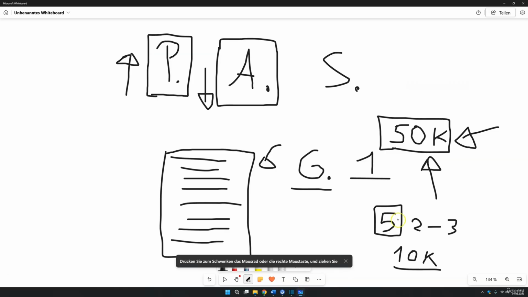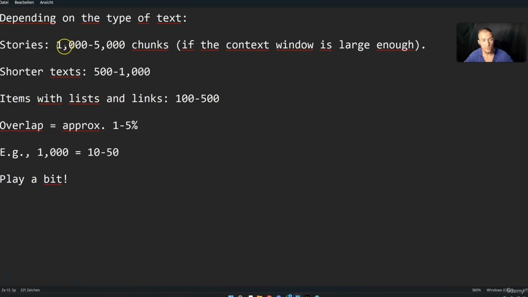Your RAG application is also faster if you do not have to send out 50,000 tokens in every query. So 1000 is a perfect mix between stories and shorter texts, but maybe it's not optimal if you have items with lists and links. If you use items with lists and links, just go a little bit down. Generally speaking, you always have just a word and then the price, and for that reason the chunk size should be small, so that the LLM looks at this small chunk and finds your price with this item immediately. So of course the chunk size should be small, and also the overlap is not really that important.